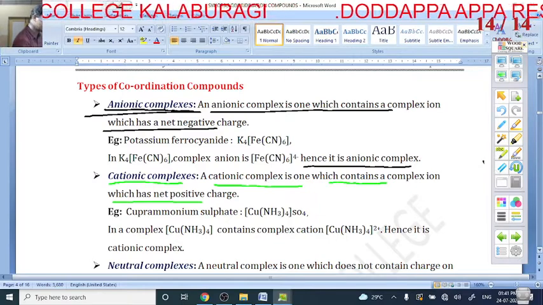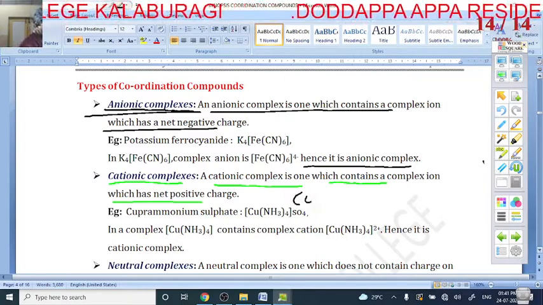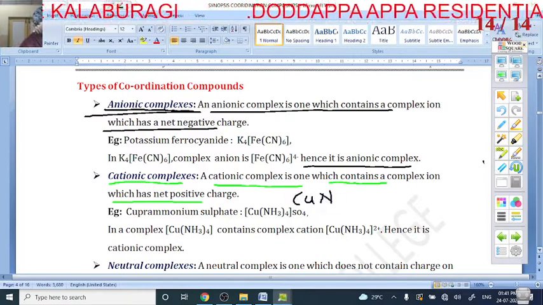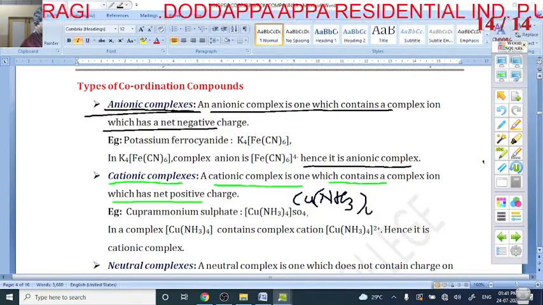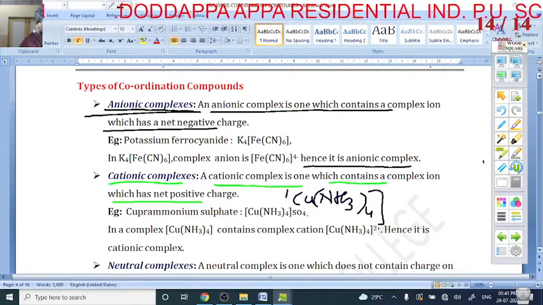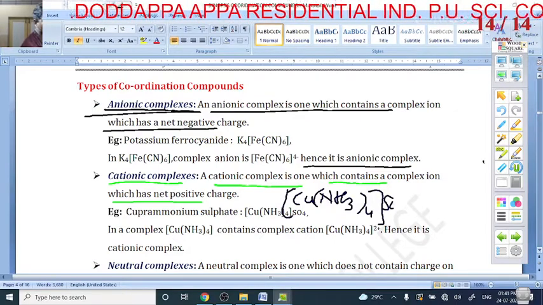I can take [Cu(NH3)4]SO4 as one complex.